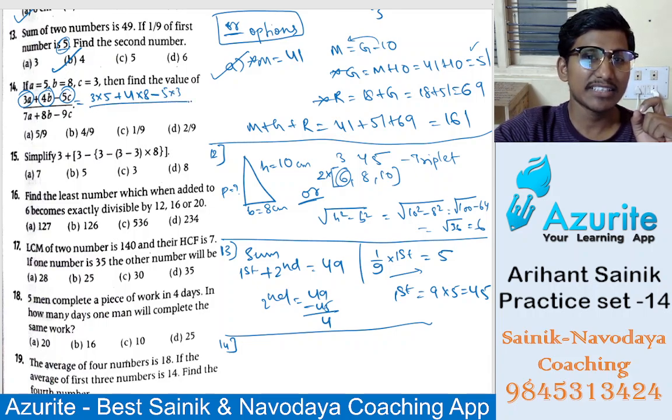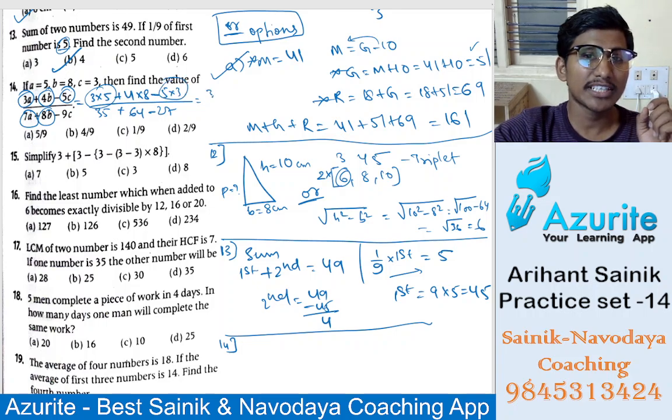Divided by, now I will write directly here. 5a means 5 sevens, that is 35. Plus 8b, 8 eights are 64, minus 9c, 9 threes are 27. Now you cancel 15 minus 15, it will be 0, right? Yes sir.